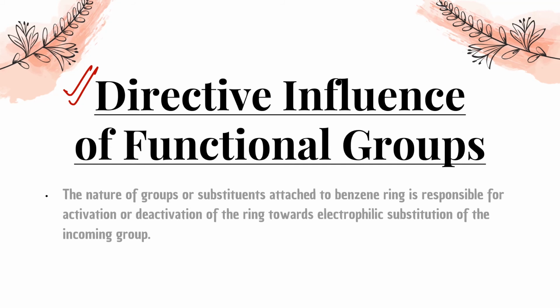The group already present on the benzene ring is going to direct that upcoming reagent to attach at which position. So that is called directive influence. Got it? So it will be decided by the group which is already attached to the benzene ring. So one group is called ortho and para directing group, and another group is called meta directing group.